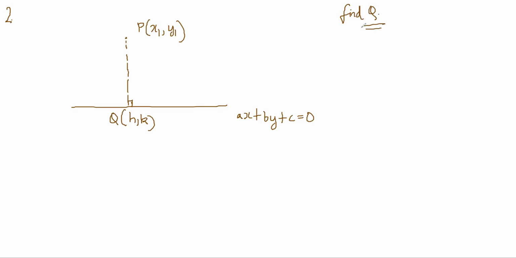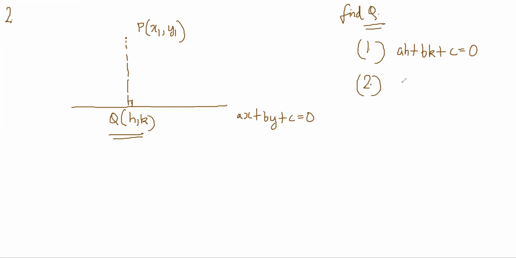So obviously there is a normal logical way to do it, which is quite easy. You have to find H, K, so you need two conditions. What are the two conditions? First condition is clearly that Q lies on the line. So you should have AH plus BK plus C is equal to 0. And the second condition is that the slope of this is perpendicular to this.